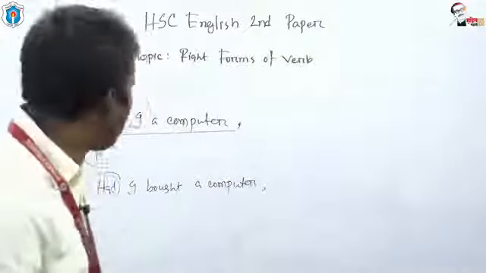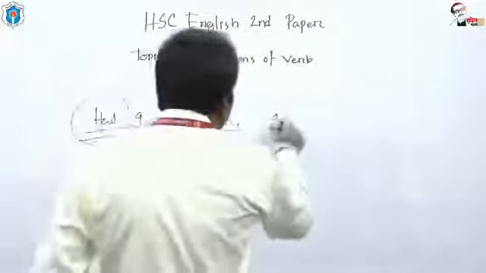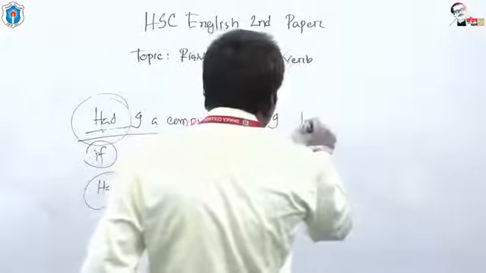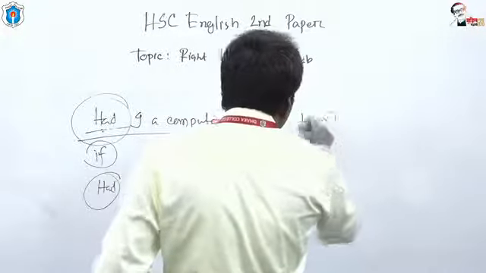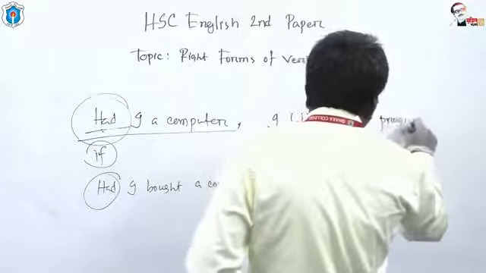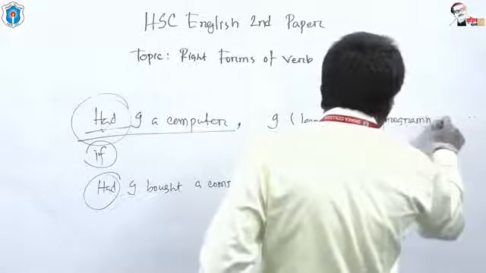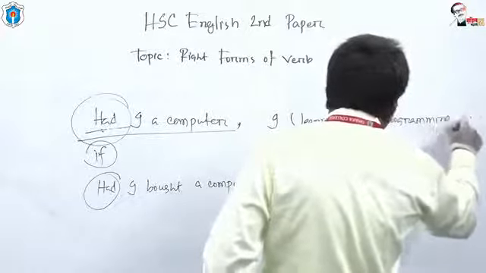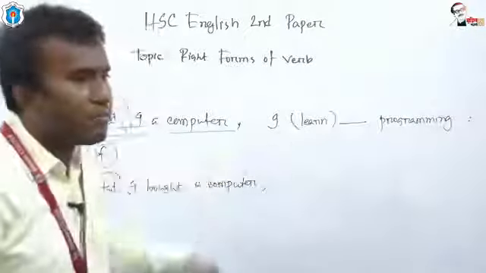I can write the example. Had I a computer, I learned programming.